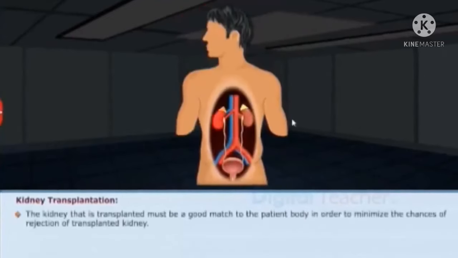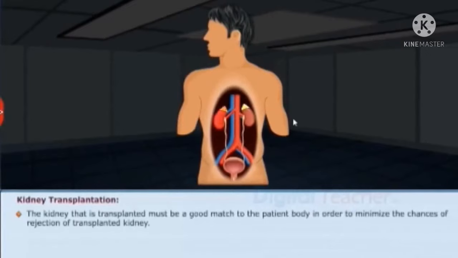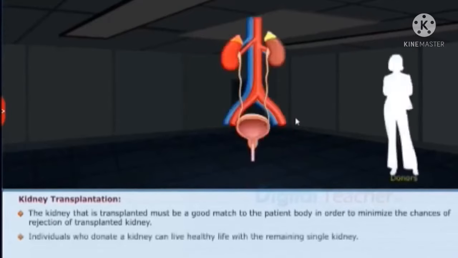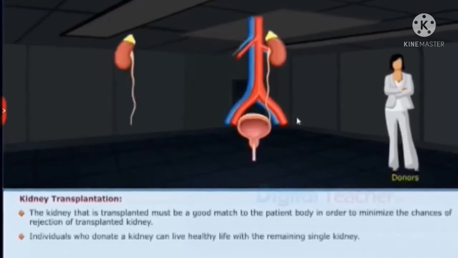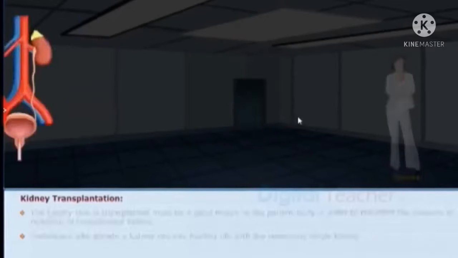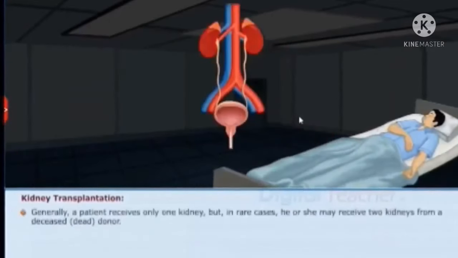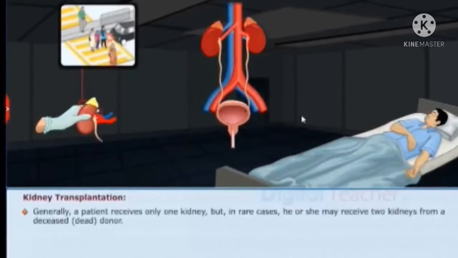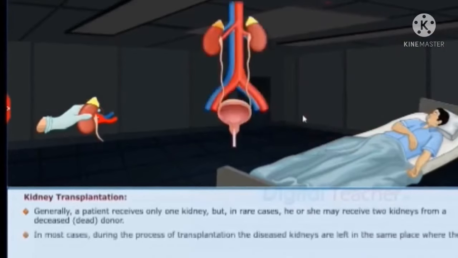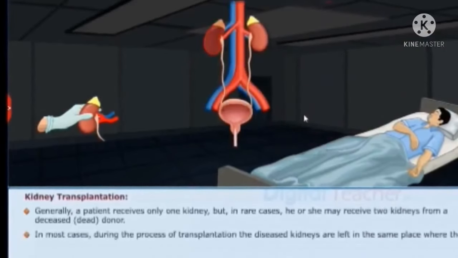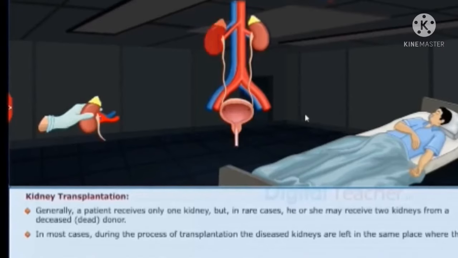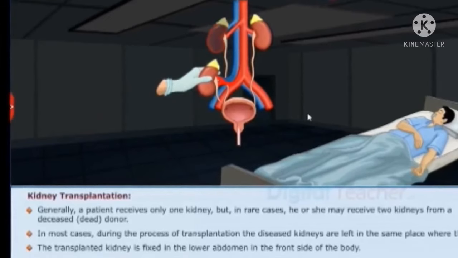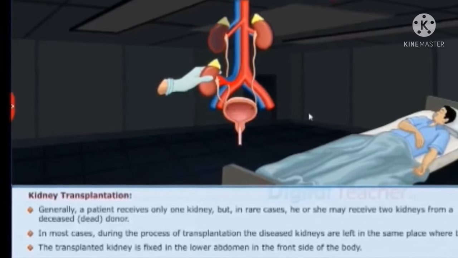The kidney that is transplanted must be a good match to the patient's body in order to minimize the chances of rejection of the transplanted kidney. Individuals who donate a kidney can live a healthy life with the remaining single kidney. Generally, a patient receives only one kidney, but in rare cases, he or she may receive 2 kidneys from a deceased donor. In most cases, during the process of transplantation, the diseased kidneys are left in the same place, where the transplanted kidney is fixed in the lower abdomen in the front side of the body.